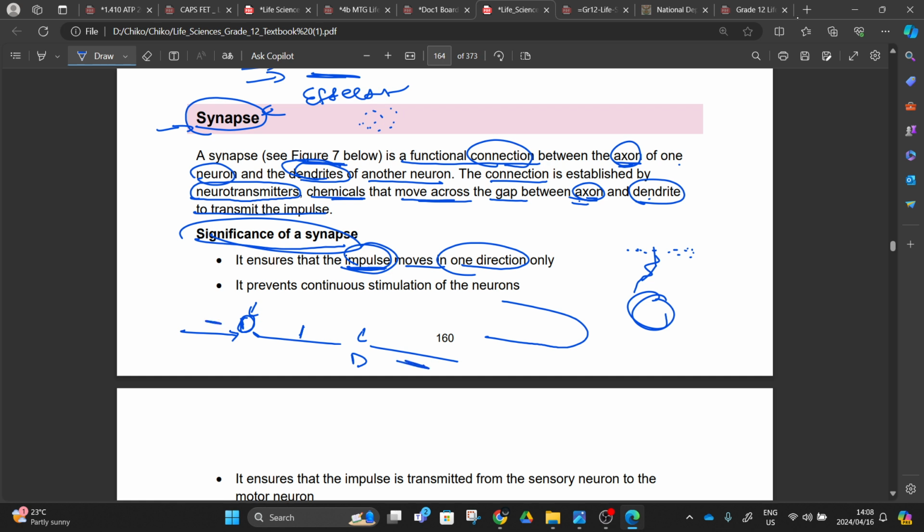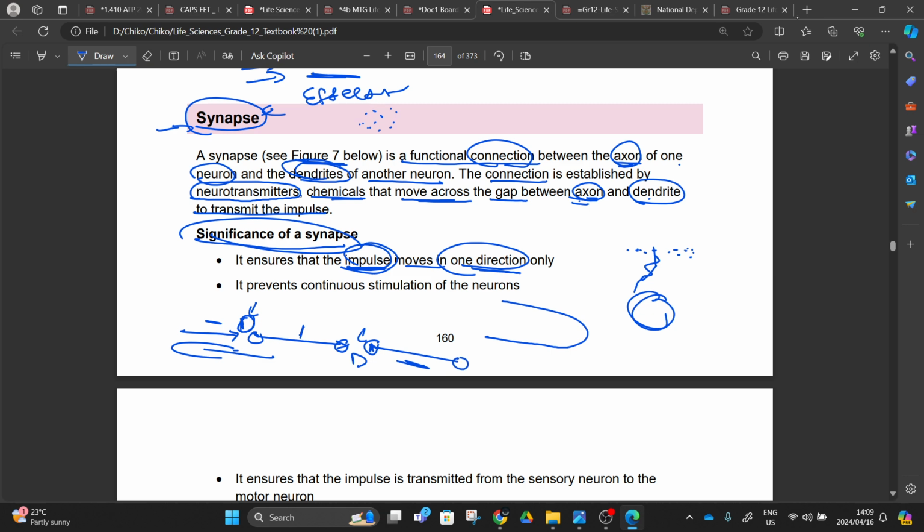Same with our motor neuron, it picks up the neurotransmitters produced by our interneurons. Doing that, we are ensuring that our impulses move in one direction and do not go back, right? Because these neurons have a picking up line and a releasing line.